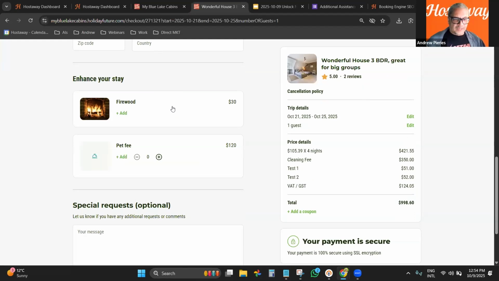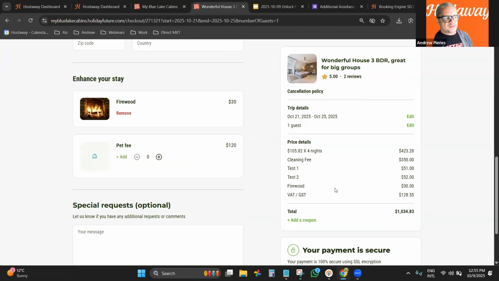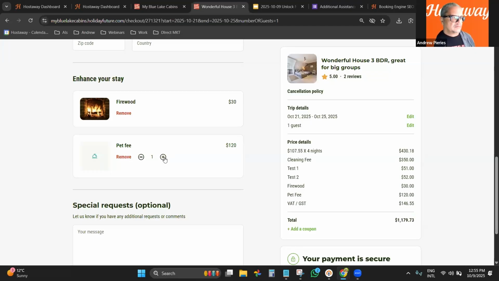You can add the upsells when you're creating upsells on price and fees. You can add at that moment. It comes by default. If you don't remove it, you see here on the booking engine, so people can add if they want firewood, for example. Yes, they add. And as you can see, it modifies in real time. It adds to the total, right? If it is pet, then they have to define how many.